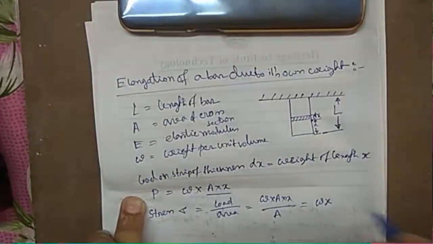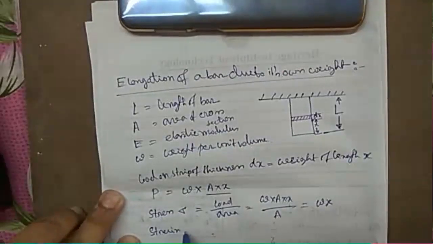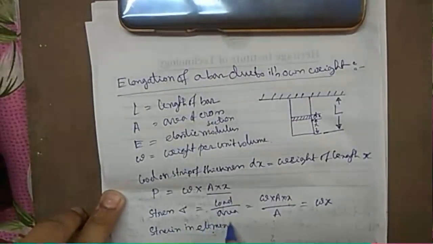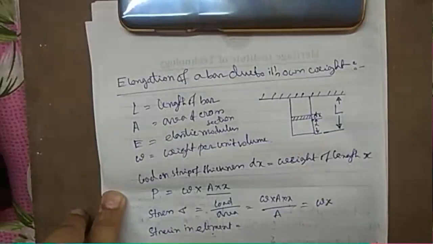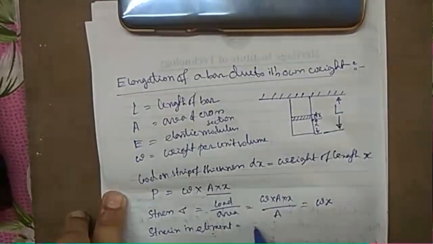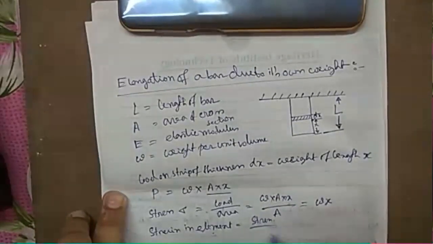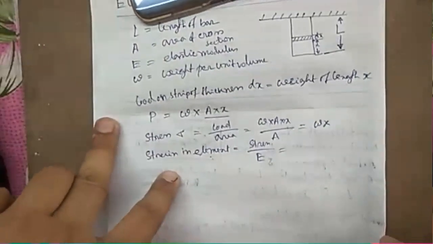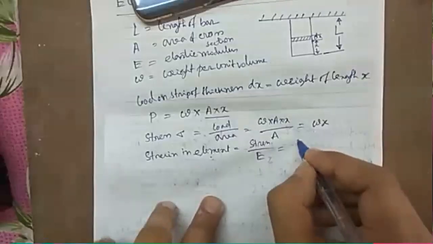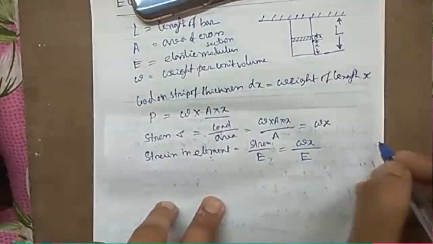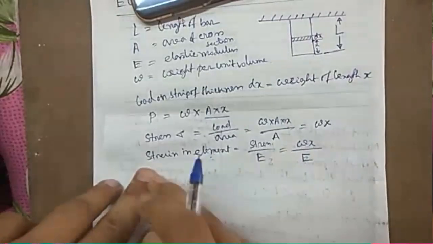That will be the stress. So the strain in element, stress is known, strain we can find out is stress by E. So we get wx by E. So this is the strain.